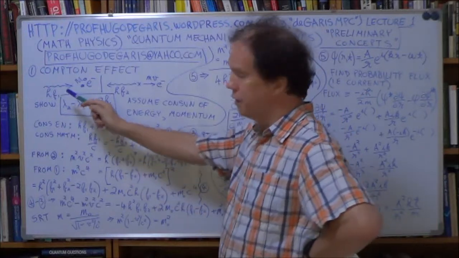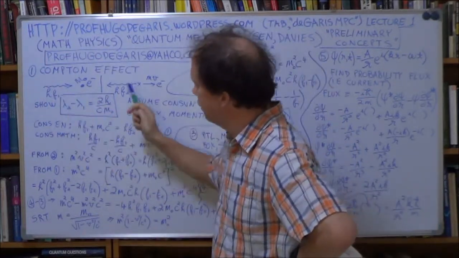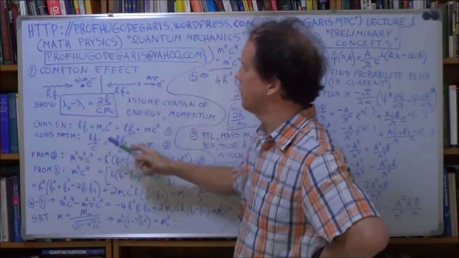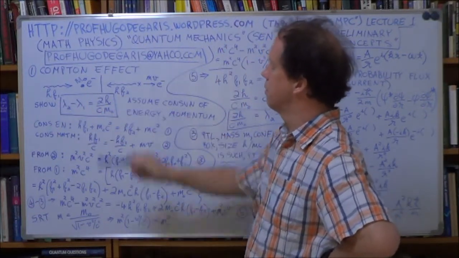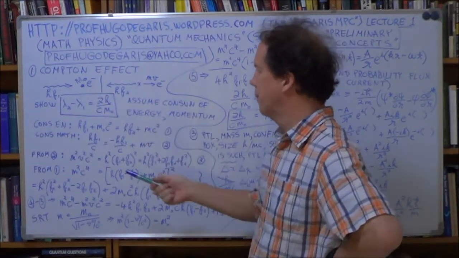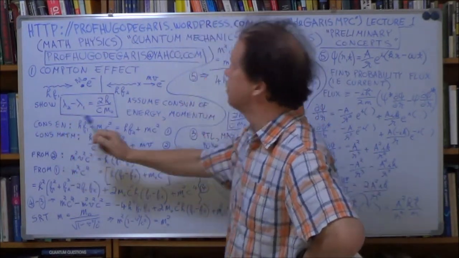So you're asked to find the difference in wavelengths before the collision and after of your photon. You're asked to find this difference in wavelength is equal to this amount. And you assume both conservation of energy and momentum. All right, well, let's start with conservation of energy.